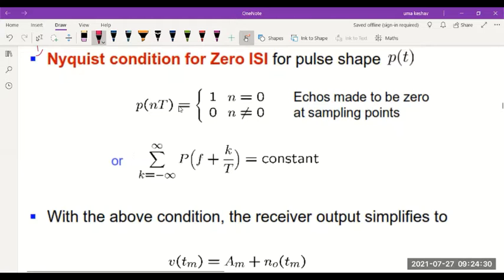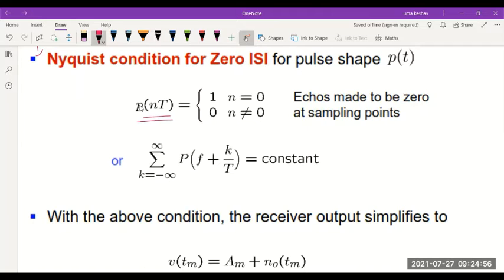The Nyquist condition for the required pulse shape states that P of nT, we normally used to consider the pulse as P of nT. I used to generally talk of it as a rectangular pulse because by using one of the waveform coding techniques, we used to consider a sequence of rectangular pulses to transmit binary data.